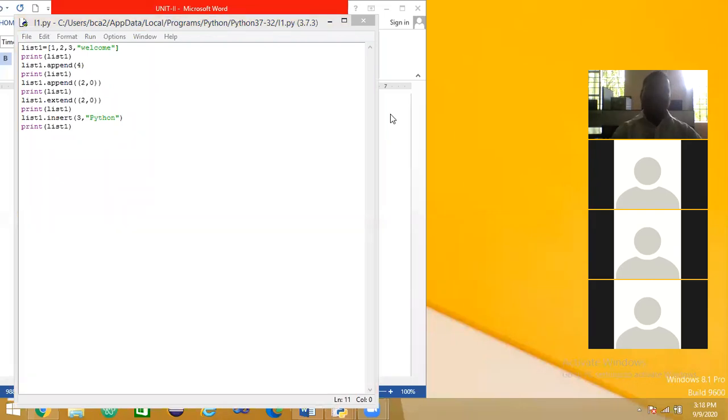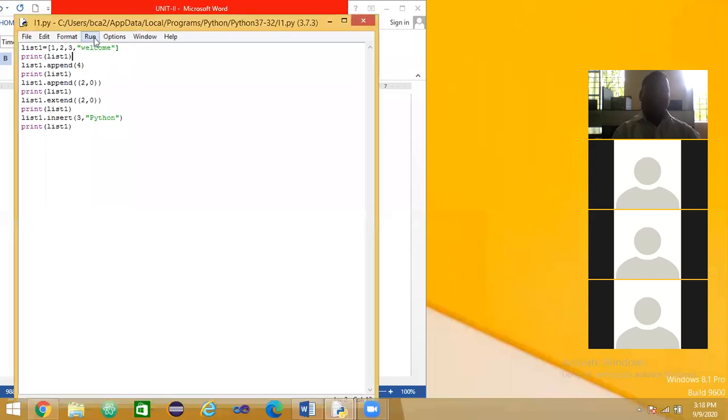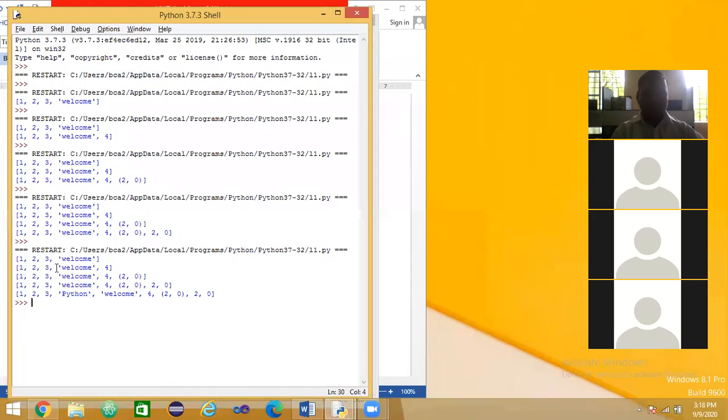Very good, very good. In third place Python is inserted. See here, 1 2 3 Python: Python is inserted in third place because it starts from 0. 1 is in the 0th index, 2 is in the 1st index, 3 is in the 2nd index, and Python is in the third index. Have you understood this one, everyone?